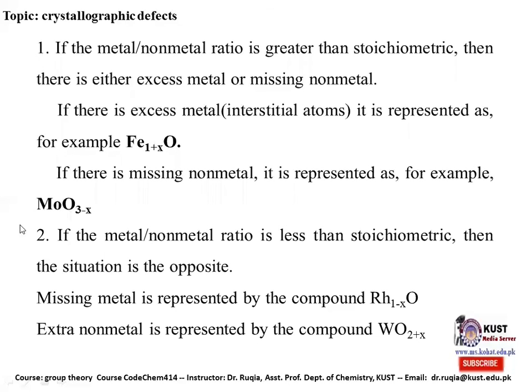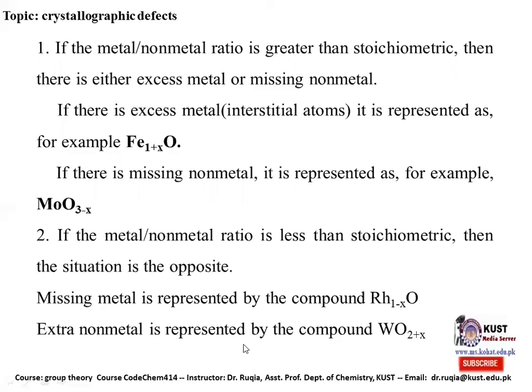If the metal to non-metal ratio is less than the stoichiometric, then the situation is also possible. The missing metal is represented by the compound, like we have rhodium, we write it as Rh(1-x) and then the oxygen. The normal formula will be that they both will be in 1 to 1 ratio, but here we write this variable to show the non-stoichiometry.